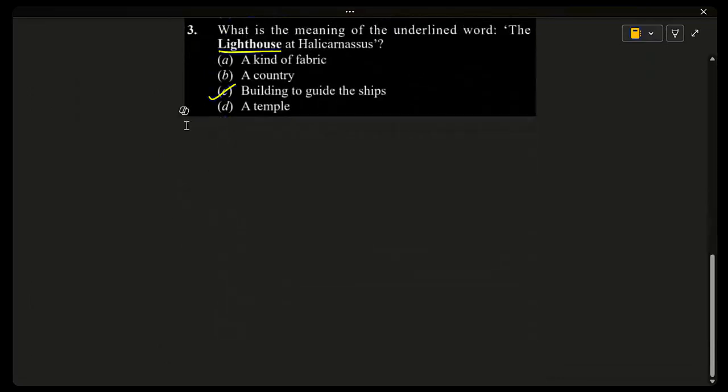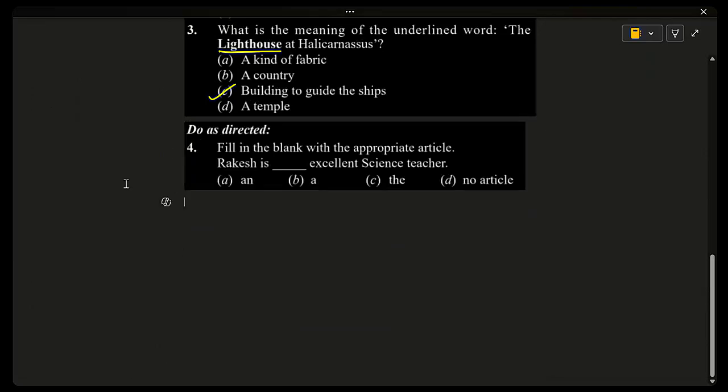So, the fourth question. Fill in the blank with the appropriate article. Rakesh is dash excellent science teacher. A, an, the, or no article. And the correct answer is an. It should be an excellent.